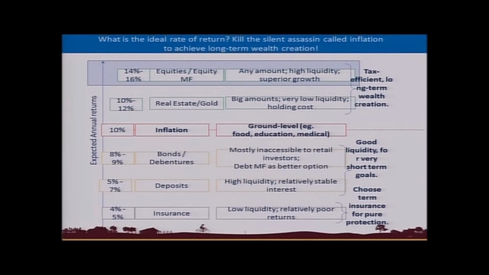So what is the ideal rate of return, and the silent assassin, which is inflation, which we need to overcome to have a real return? And how do we create long-term wealth which is tax efficient, which gives you liquidity, and which meets your short-term and long-term goals?